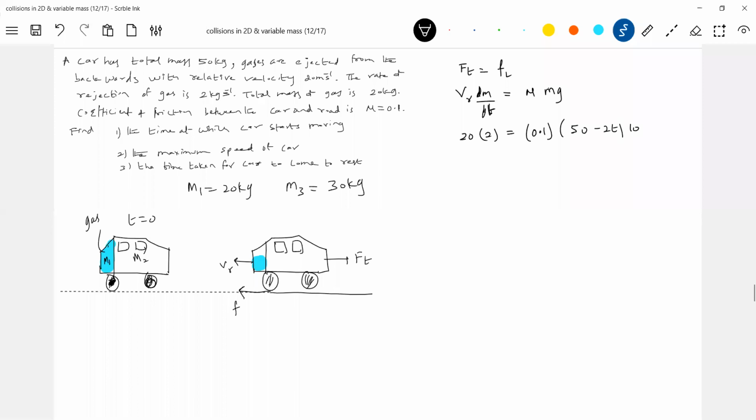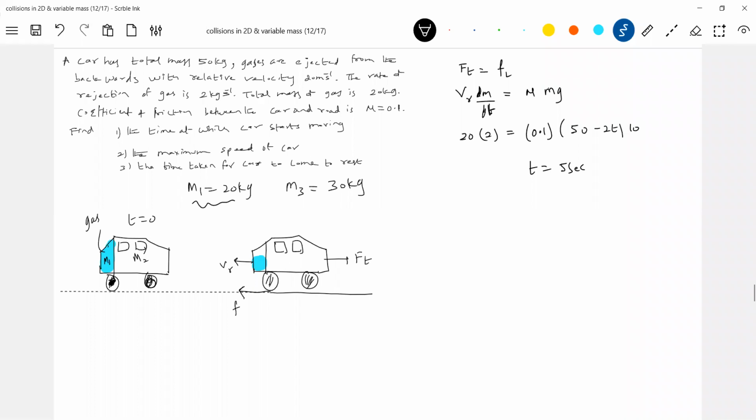I'll calculate this. This time will be 5 seconds. So the moment you switch on, the car will not move, because the thrust force is unable to displace the car. As the fuel continuously burns, the mass of the gases will decrease. Then 30 kg plus the mass of the fuel will be continuously decreasing.